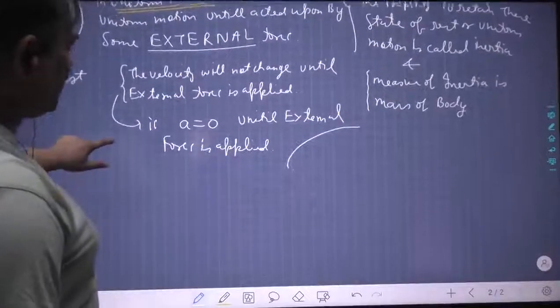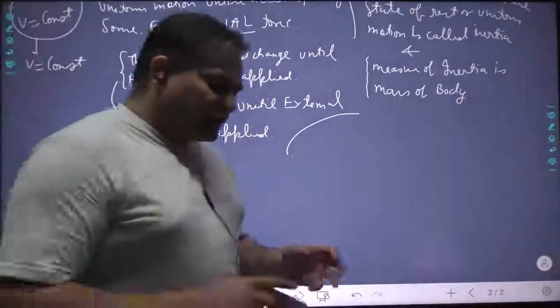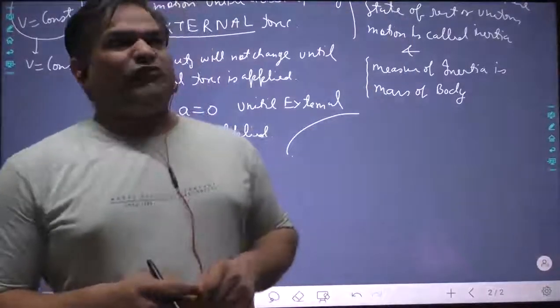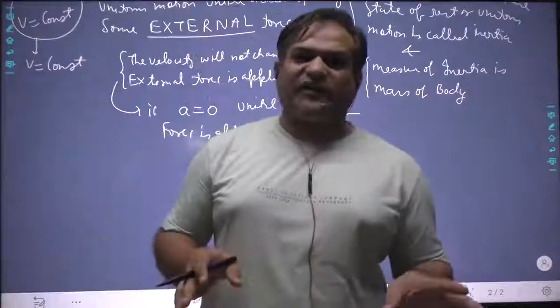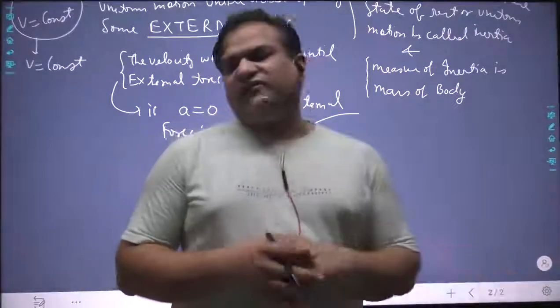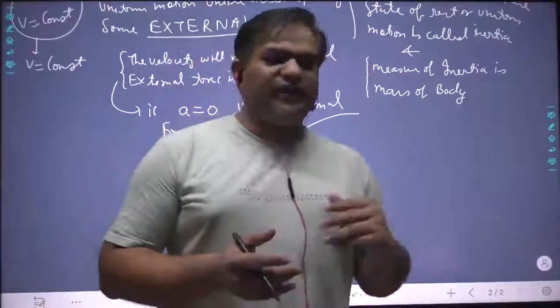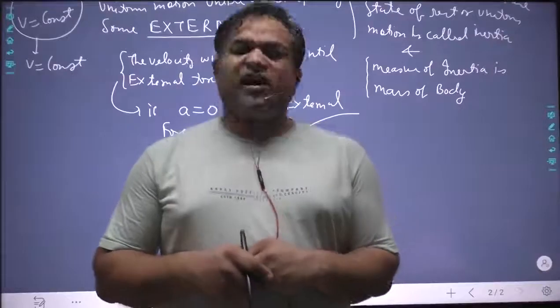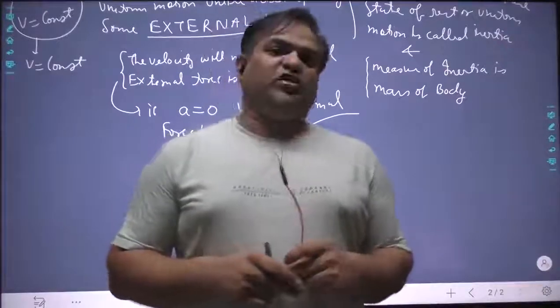Now I want you to listen a little more. This is what ultimately Newton's first law of motion says: if no external force is applied, there is no acceleration. The velocity will not change. If the velocity was zero, it will remain zero. If the velocity was constant, it will remain constant until you apply some external force. The acceleration will not change.